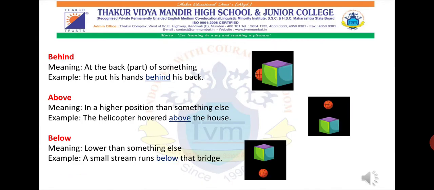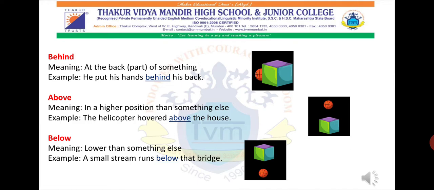Don't forget that we are studying preposition of place. Now we shall move ahead with other prepositions indicating preposition of place. We use behind to tell if that particular object is behind something, okay, at the back part of something.